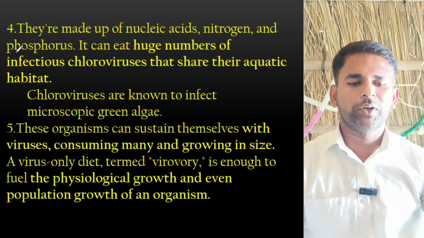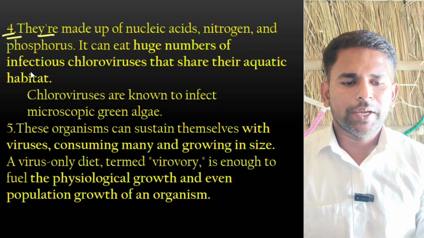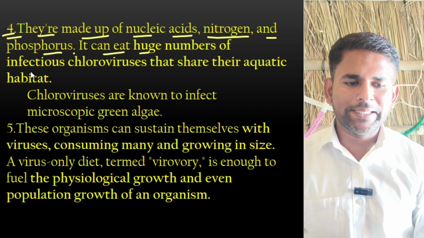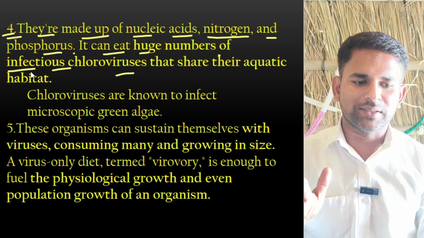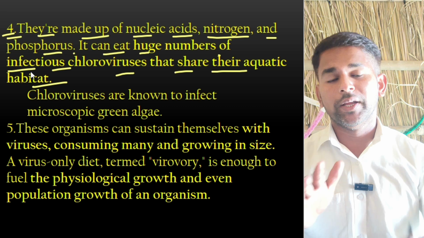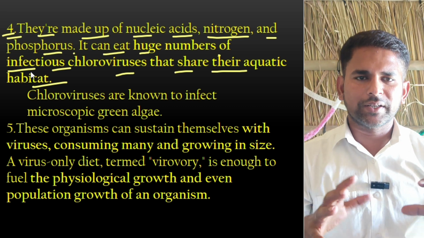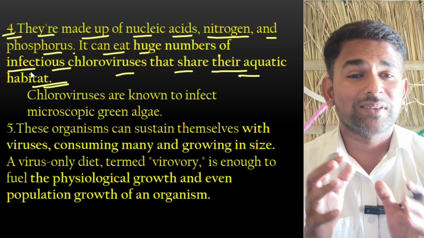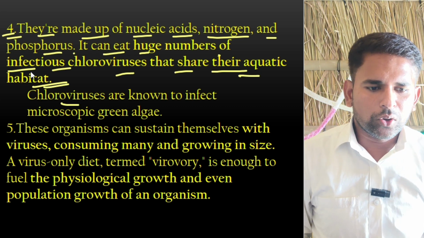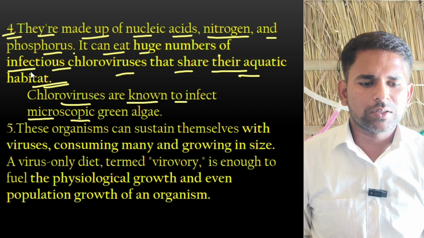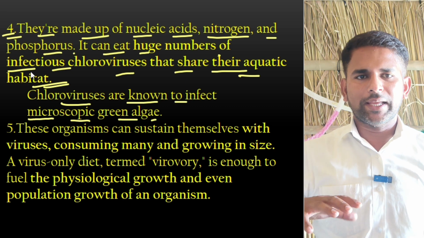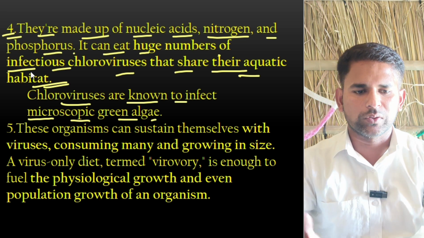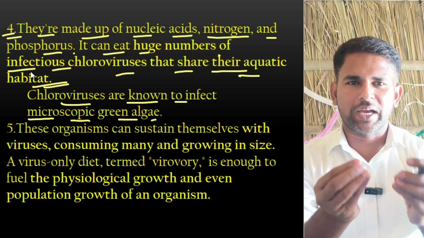Okay, the fourth point is mentioned there. They are made up of nucleic acids, nitrogen and phosphorus. It can eat a huge number of infectious chloroviruses that share their aquatic habitat. It means such types of species that are living in that water. Aquatic habitat means living in water. Don't be confused. Chloroviruses are known to infect microscopic green algae. Okay, green algae you know very well. If you go to a water pond, you will see algae there. Algae are greenish bushes, or small plants.